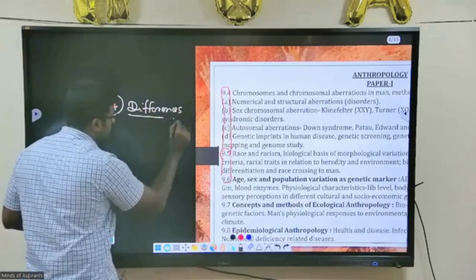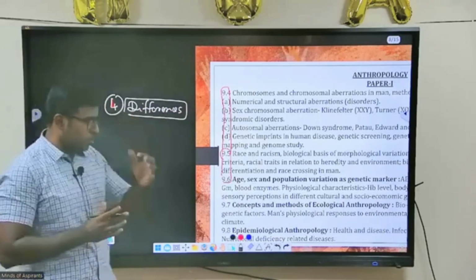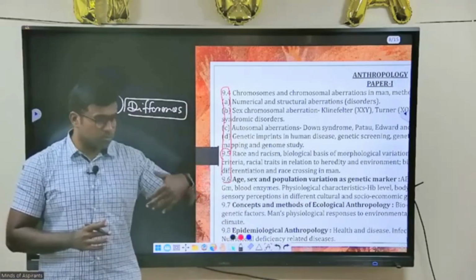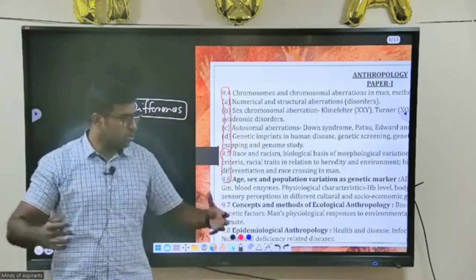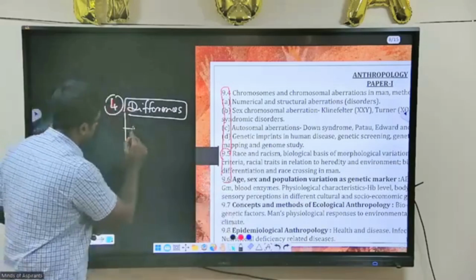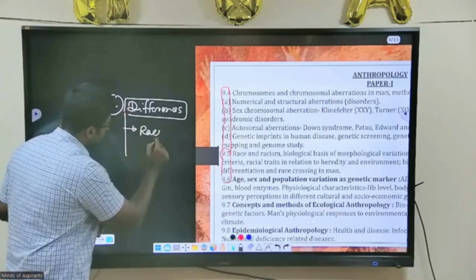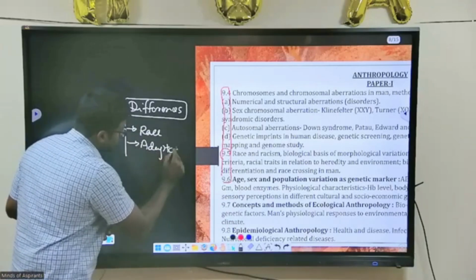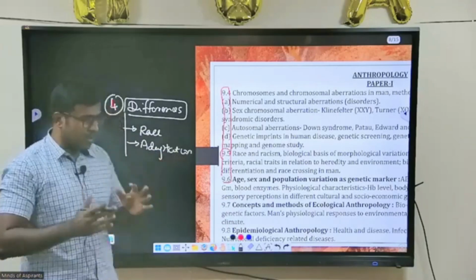You have studied cultural, you have studied biological, then you have to read why we are so different. This part will talk about what is called race. This part will talk about what is called adaptation, or why somebody is tall, why somebody is dark.